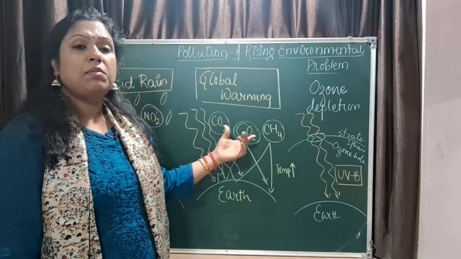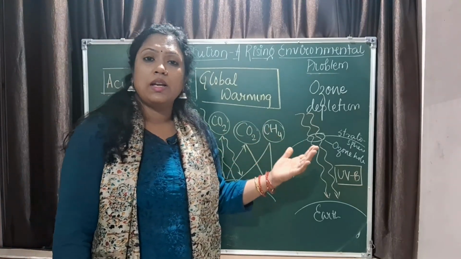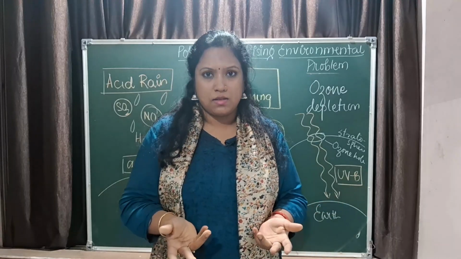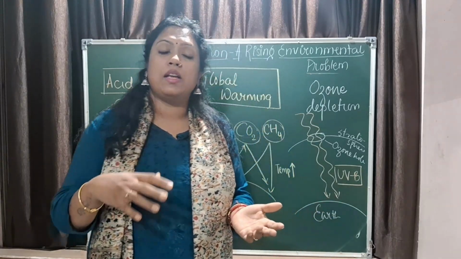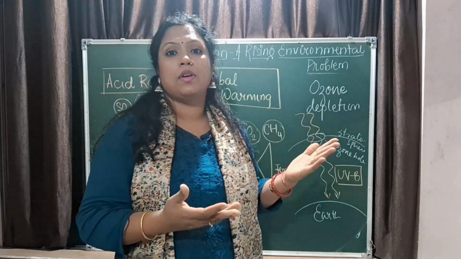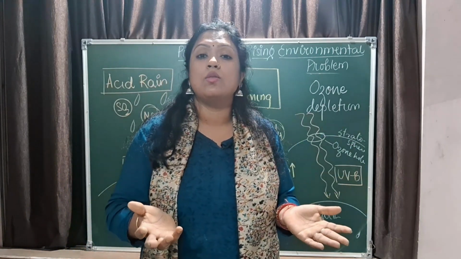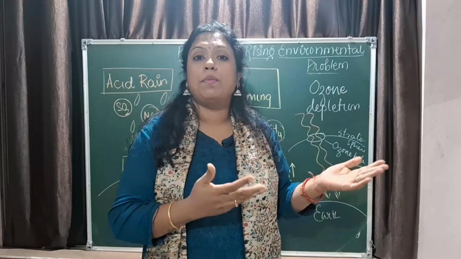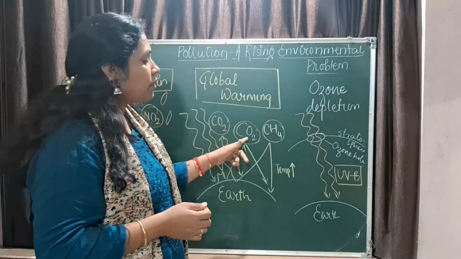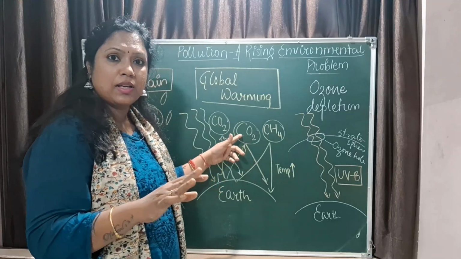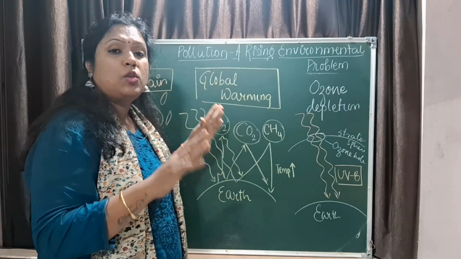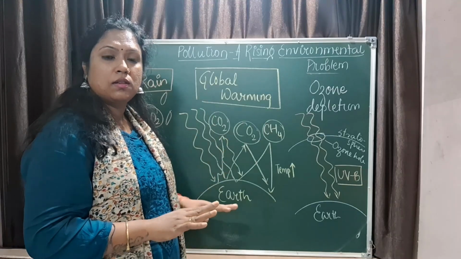Now carbon dioxide and methane, what is a greenhouse? A greenhouse is actually a glass chamber where we grow plants, because in that greenhouse the radiations can come in, but they cannot escape. So the overall temperature in the greenhouse is enough for the plants to grow. Now if that happens to the earth, the molecules of carbon dioxide and all, the concentration of carbon dioxide in the atmosphere is 0.03%. That much is more than enough to maintain a proper temperature on earth, right?